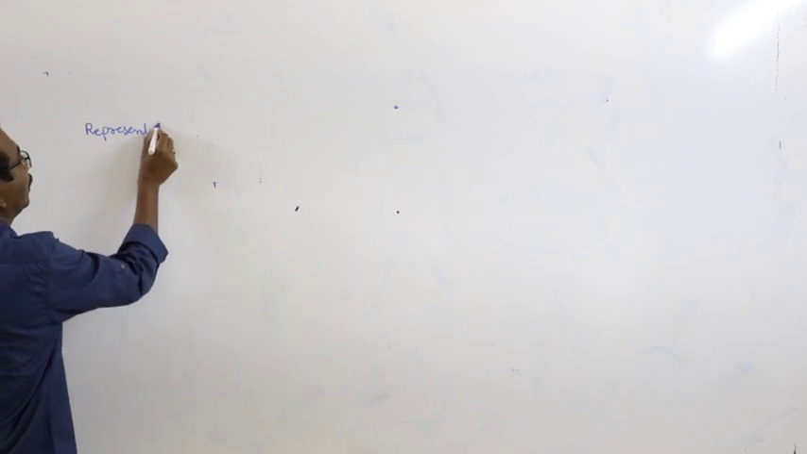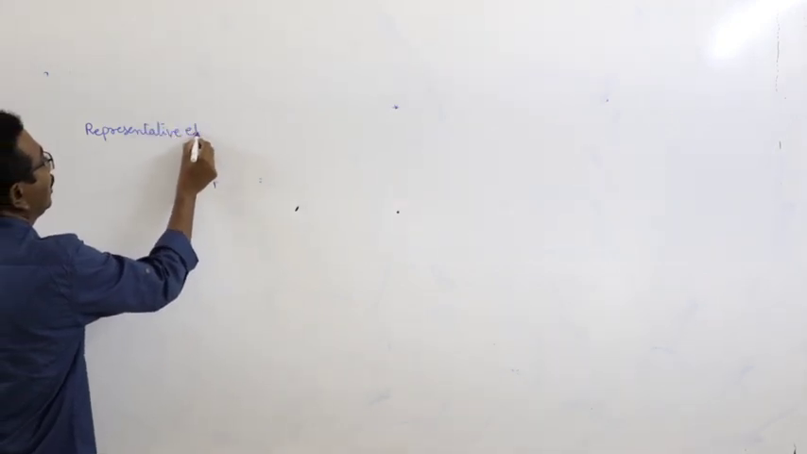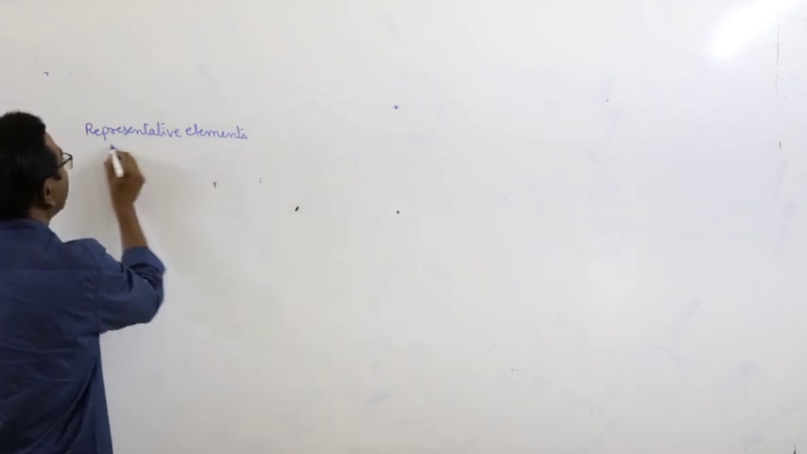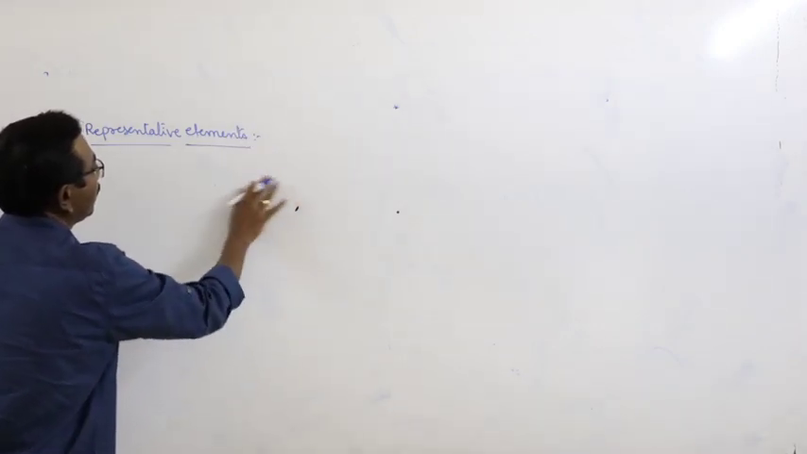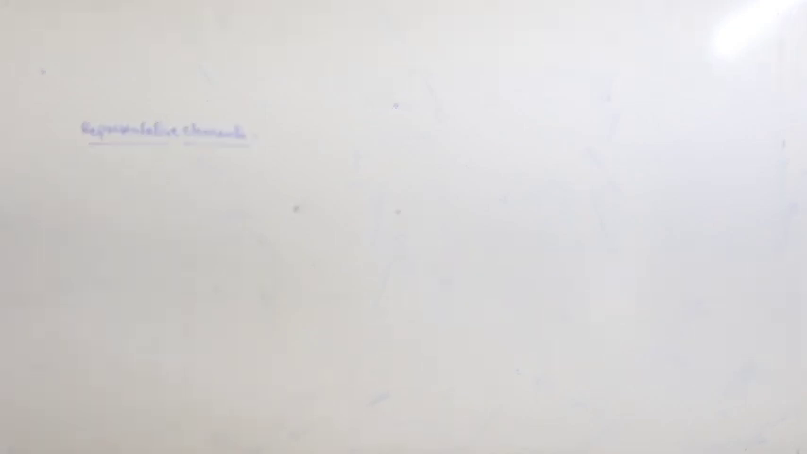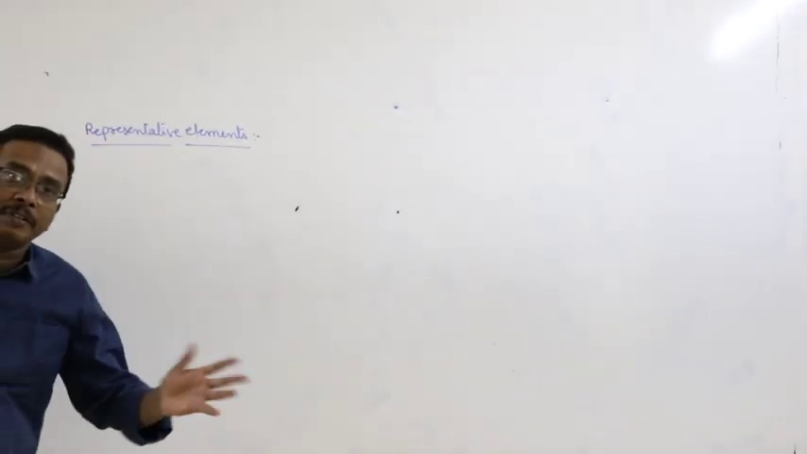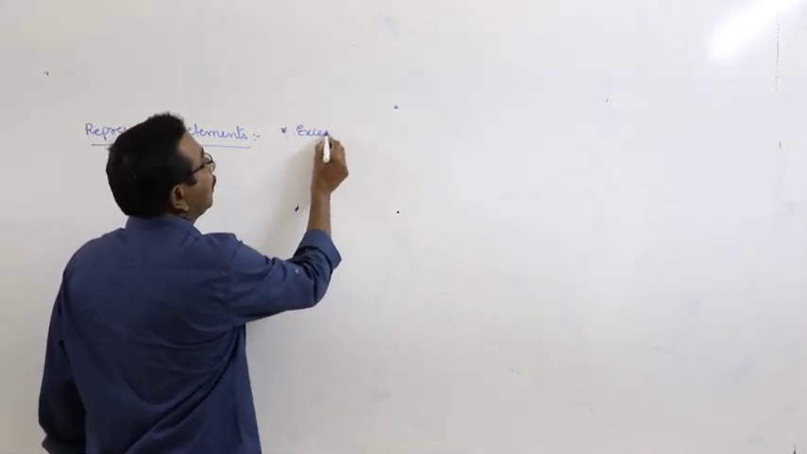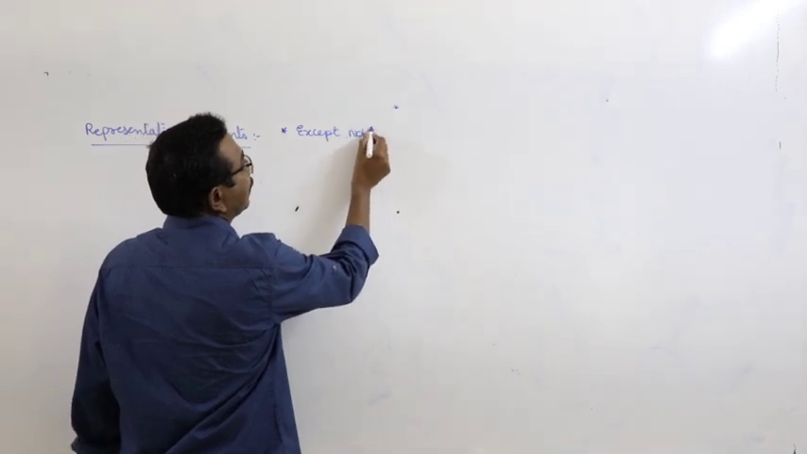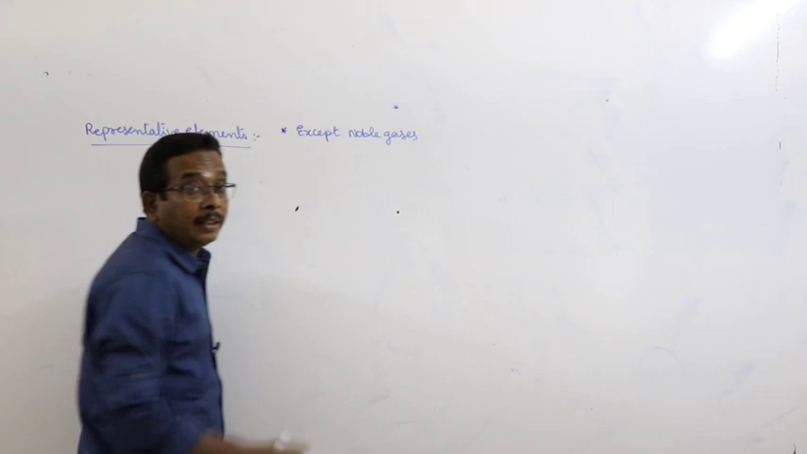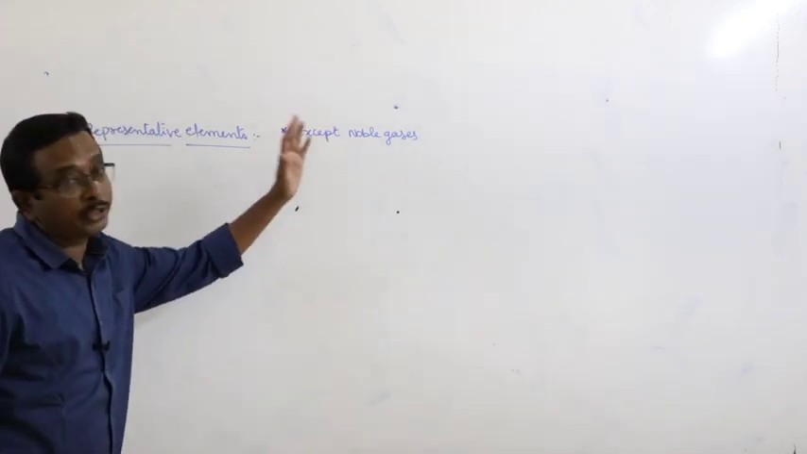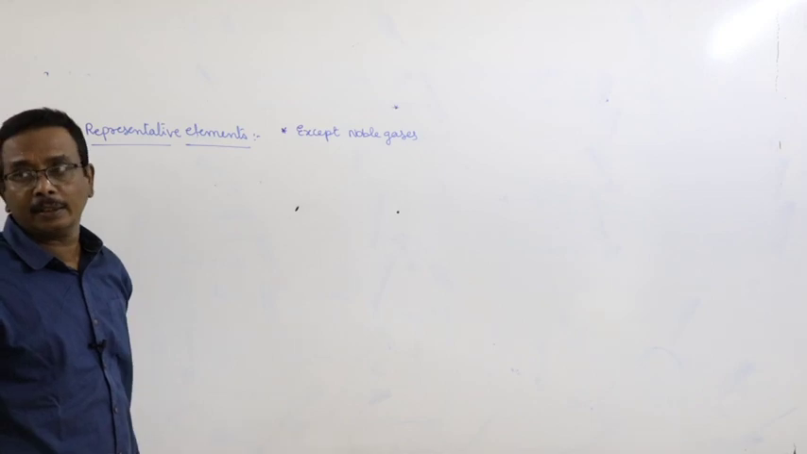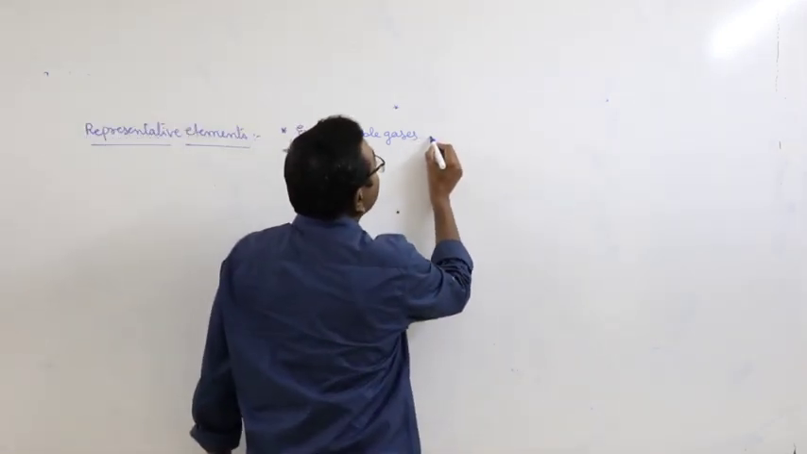Next one, representative elements. We can define the representative elements in two different ways. What are they? First one, except noble gases. What is that? Except noble gases, except zero group elements, except inert gases, the remaining all